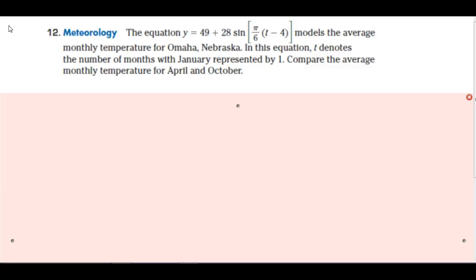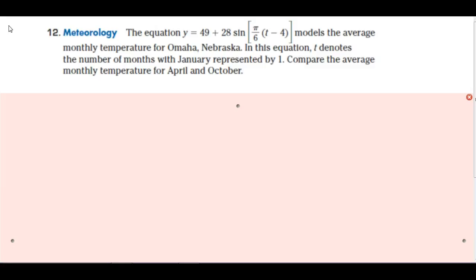That equation models the average monthly temperature for Omaha, Nebraska. T denotes the number of months, with January represented by 1. And your job here is to compare the average monthly temperature for April and October. If you already know what to do, pause here. If you're not sure what to do, keep on listening.